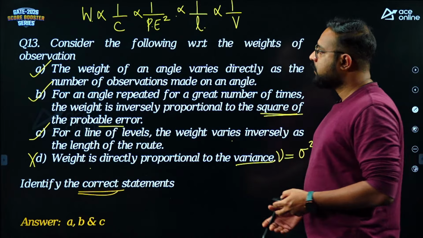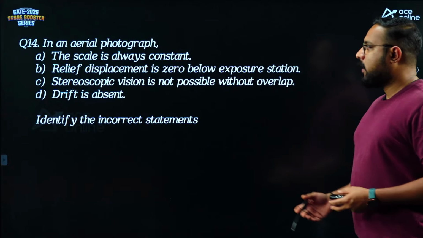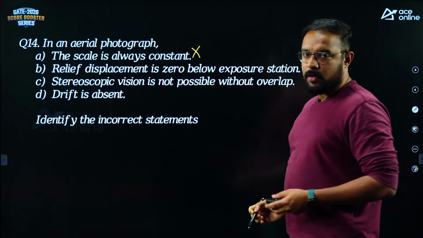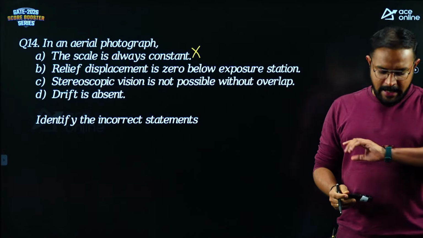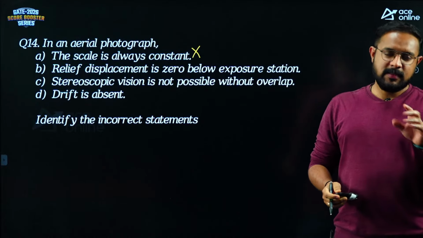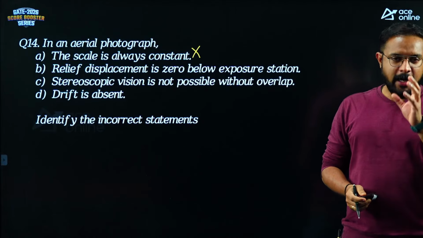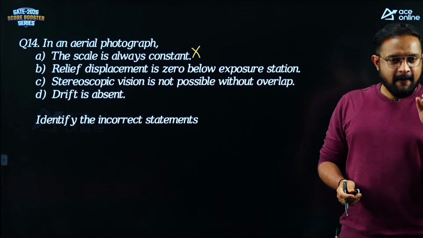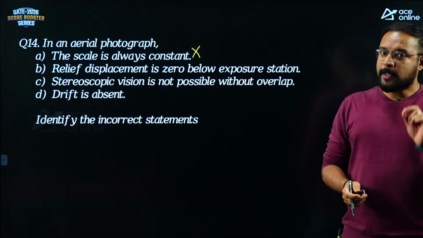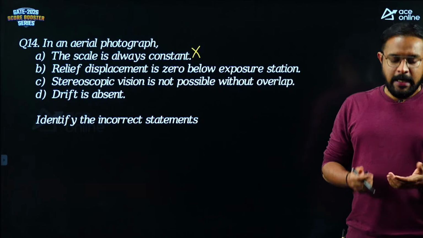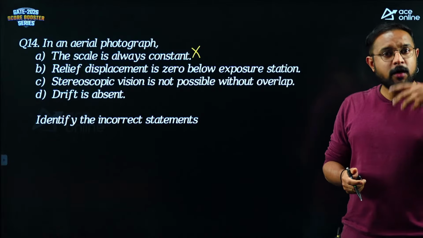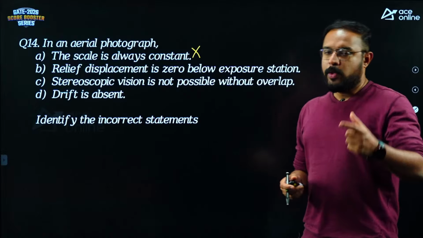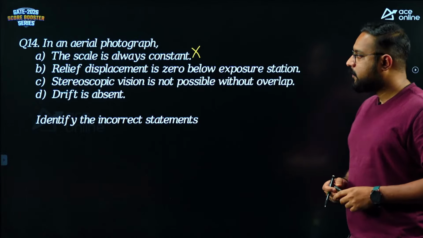In aerial photograph, so we are talking about photogrammetry here, the scale is always constant. Instantly wrong. The biggest problem with any aerial photogrammetric surveying is that the scale is not constant. Focal length of the camera does not change, flying height of the camera does not change, but what changes is ground elevation. Each and every point in the photograph has a unique value of elevation, therefore each point will have a unique value of scale. So the scale is not constant, guys.